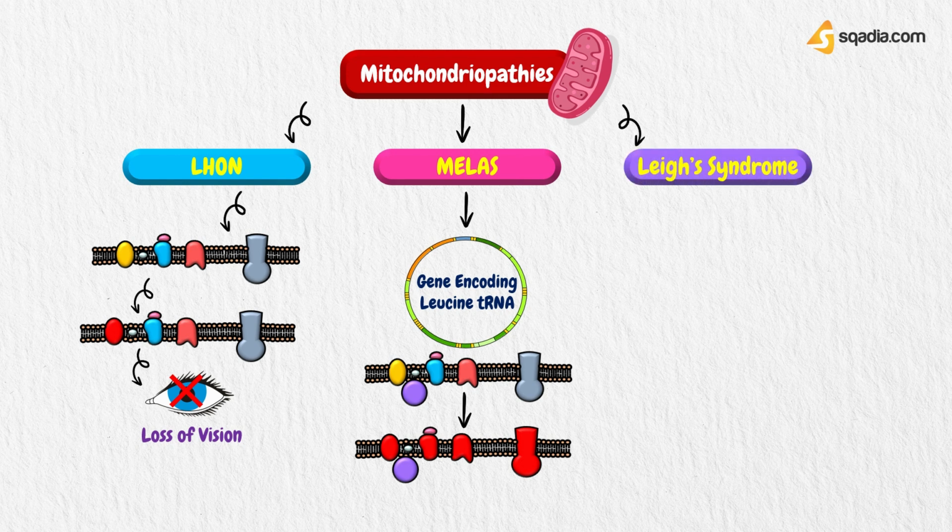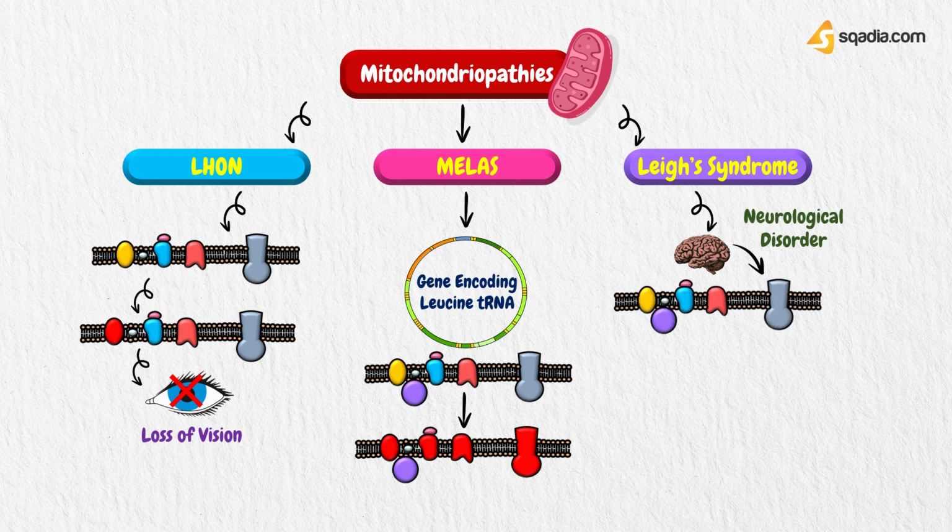Last one is Leigh syndrome. Leigh syndrome is an early onset, degenerative, neurological disorder with characteristic neuropathological changes. Genetically, it is heterogeneous and is caused mainly by abnormal components of the respiratory chain encoded by nuclear genes. However, mitochondrial gene abnormalities also occur.